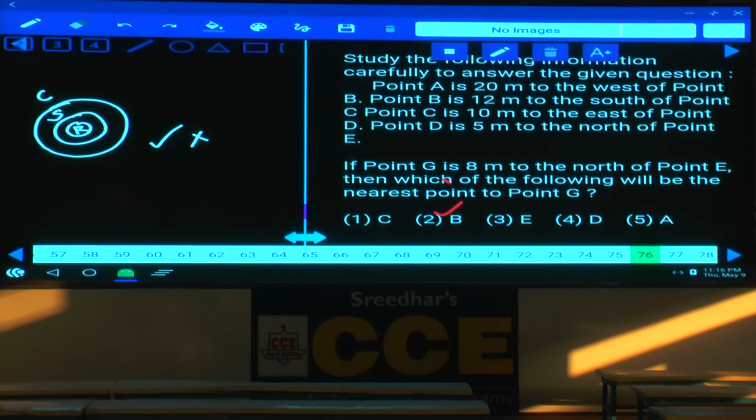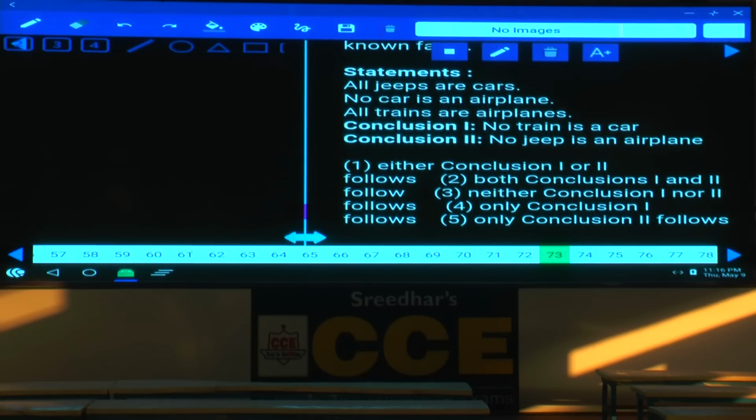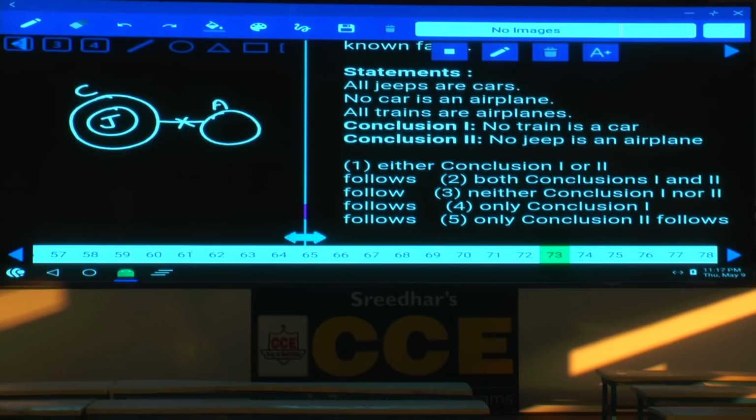Question number 73. Now, in this 73, all jeeps are cars. All jeeps are cars can be written like this. Next one, no car is an aeroplane. No intersection between car and aeroplane. And next one, all trains are aeroplanes. Now, what is the first conclusion here? No train is a car, definitely true. No jeep is an aeroplane, that is also definitely true.